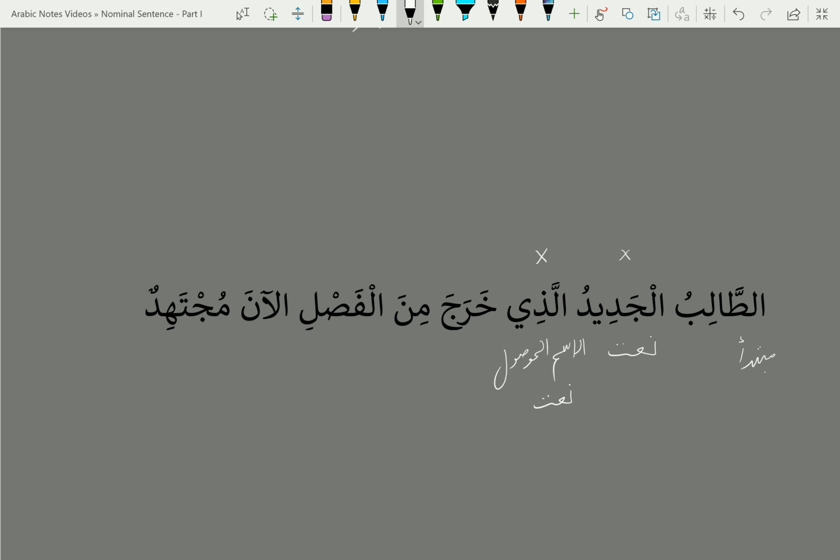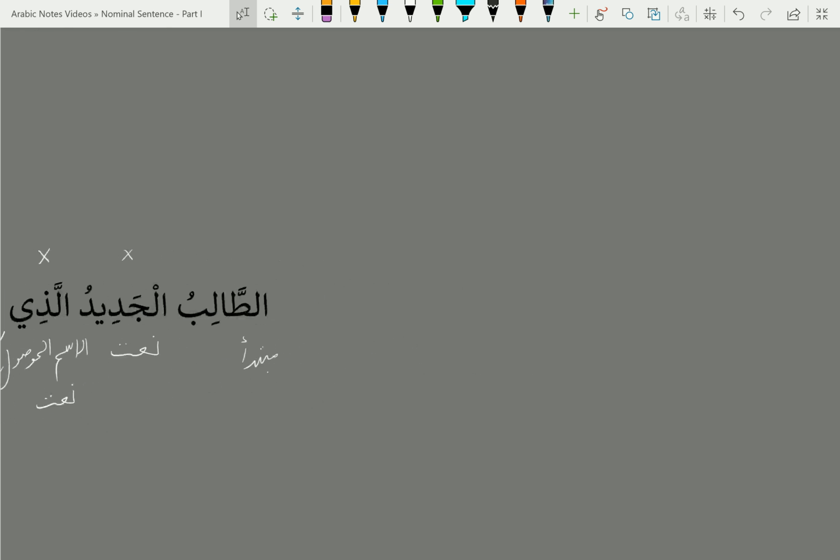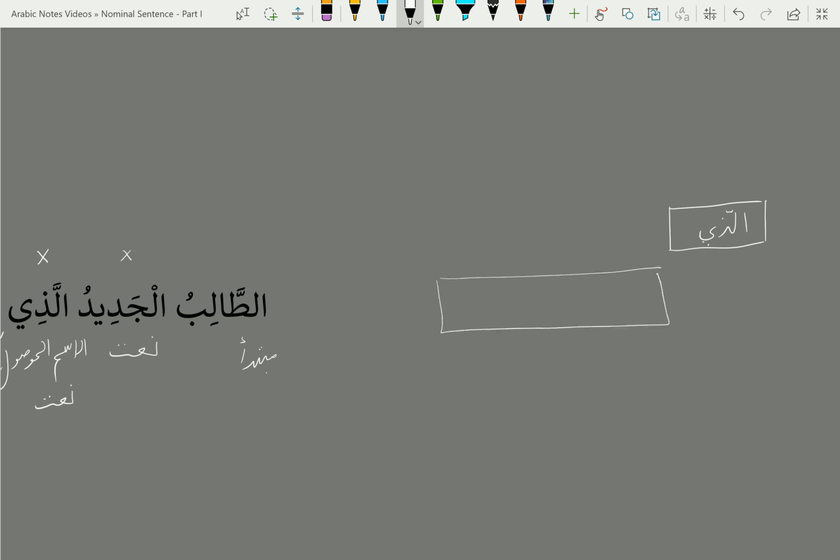Kharaja min al-fasli al-ana. That is a silatul mawsool, which essentially means that it is connected with the ismul mawsool. As a matter of fact, silatul mawsool can never play any role in the main sentence. The way you have to understand it is that you have this main word, which in this case is allazi, which is the leader, and then you have a clause which is almost like a subscript to it.